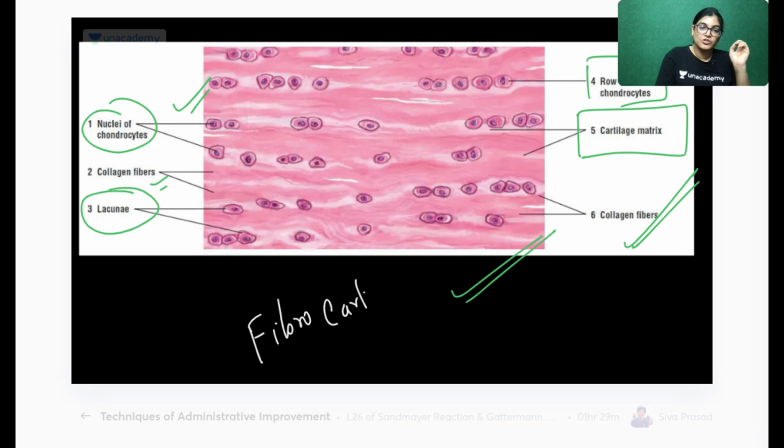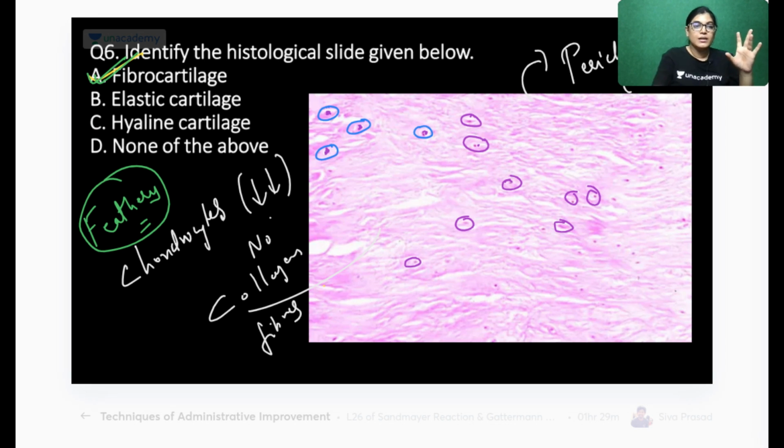This is a slide of fibrocartilage. Clearly this is the same, and this explains the correct answer, that this is a slide of fibrocartilage. Done with this. Let's move on to the next, that is question number 7.